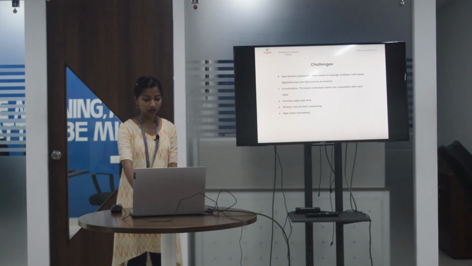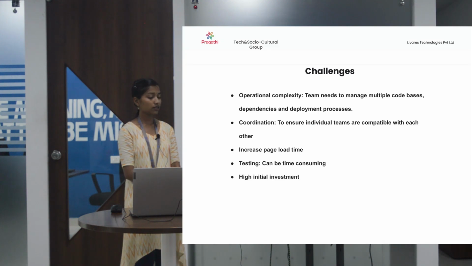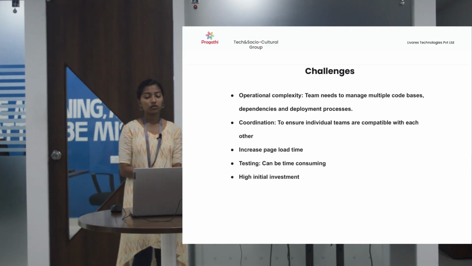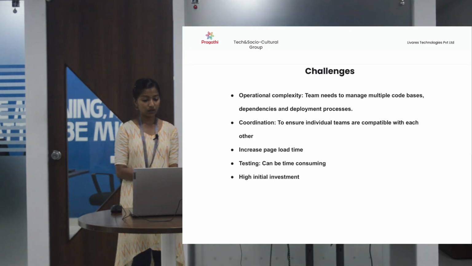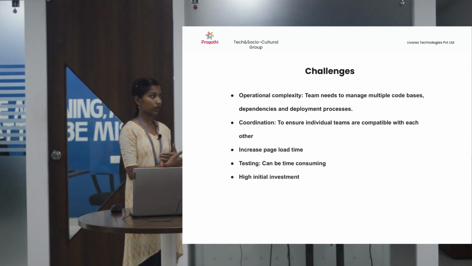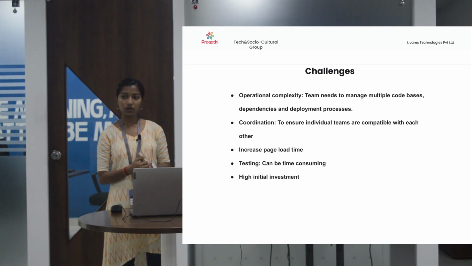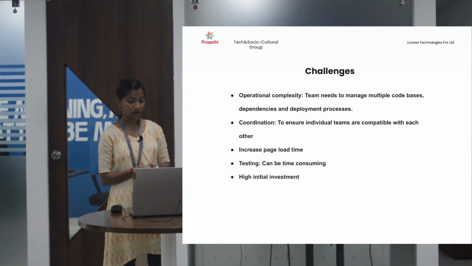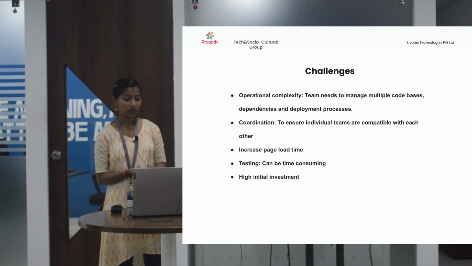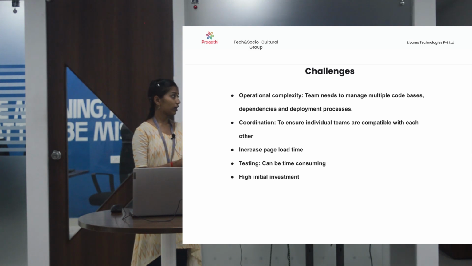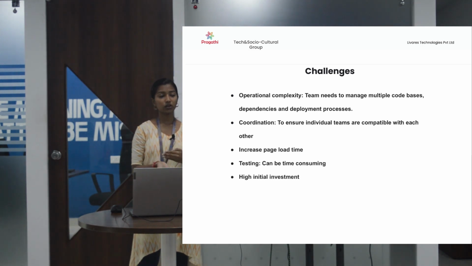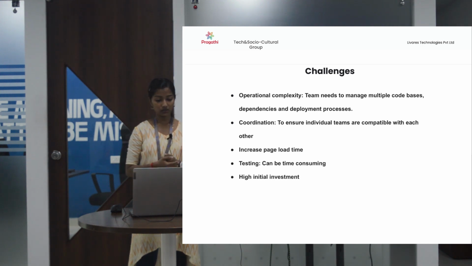So next one is limitations or challenges in using micro frontend. It is operational complexity, because the team needs to manage multiple code bases, dependencies and deploy multiple processes. So it is one of the most challenging in micro frontend. And next one is coordination. In micro frontend architecture, we need much more coordination than in a single page application or any other monolithic architecture.